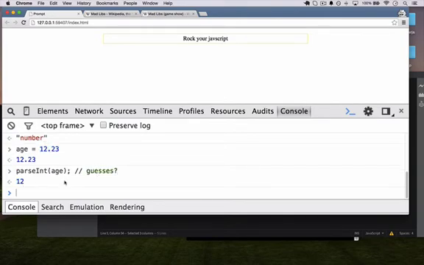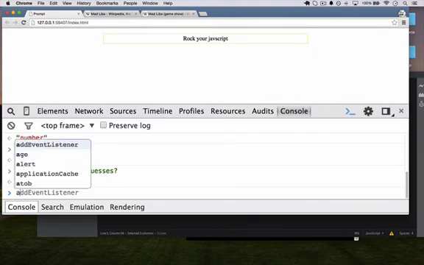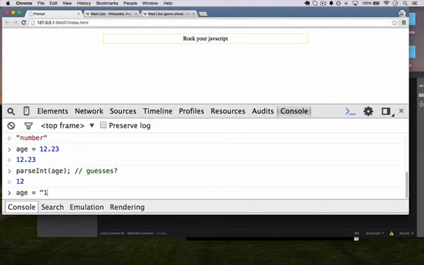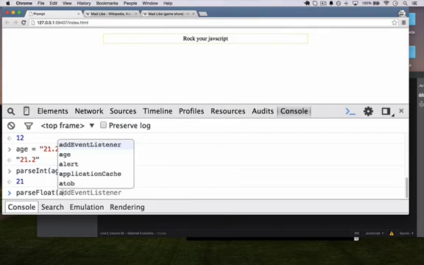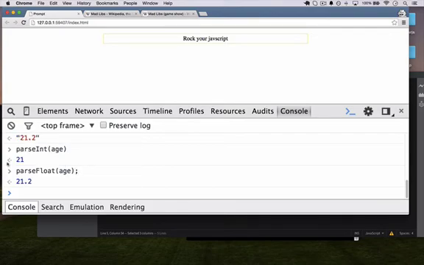So what happens if age was 21.2? If we did parseInt on that, we would get a truncated form. It would only give us 21 and ignore 0.2. Now, JavaScript also provides us with something called parseFloat. It's a nice method that will retain the float. So in this case, our decimal value will get shown.